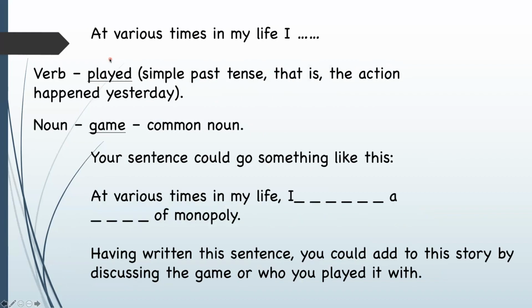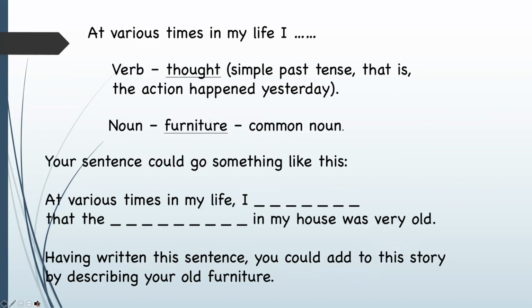Another example: at various times in my life, I played, simple past tense, game. Your sentence could go something like this: At various times in my life, I played a game of Monopoly. Again, having written this sentence, you could add to this story by discussing the game or who you played it with. And this is all practice for your reading, writing, spelling, and speaking and understanding for your IELTS test.